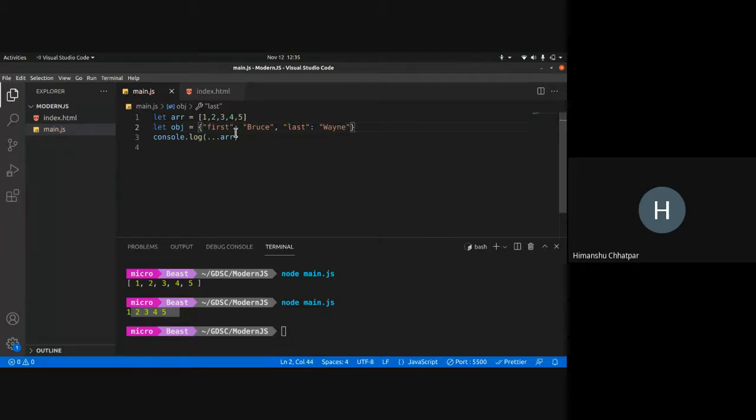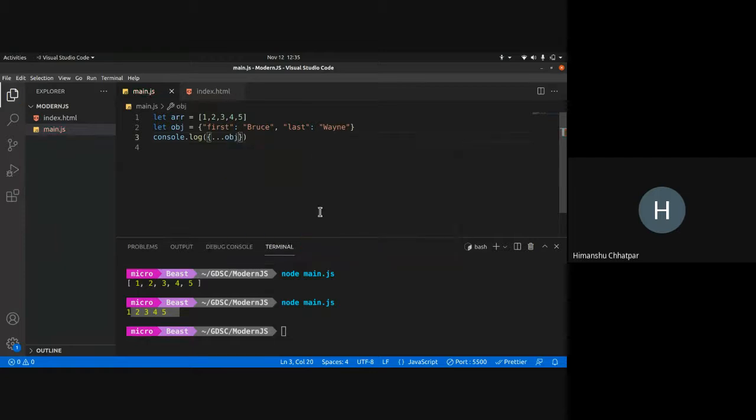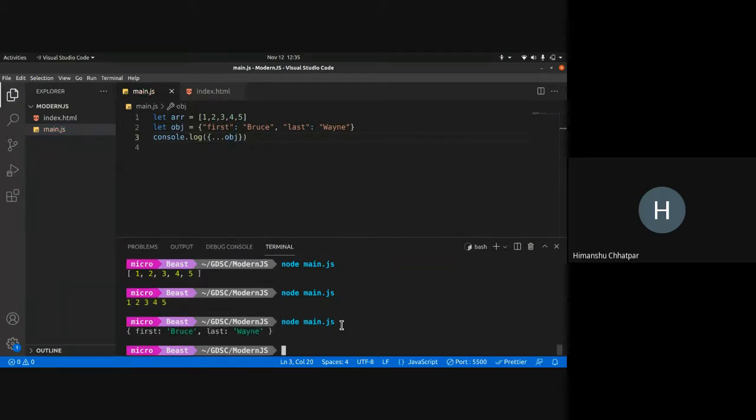With objects it works like this: we put it in braces, then dot dot dot and then the object. This essentially spreads the object. You can see the object itself, but this is how you can make a clone too.